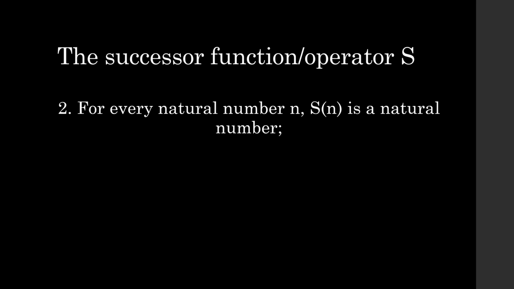So if 0 is a natural number, then by this second axiom, S of 0 is also a natural number, right? So we've already got a set with two elements, 0 and S of 0. Or so we may think. If you know anything about sets, you'll know that sets do not care about repetition of elements. I can only have 0 once in the natural numbers. I can't have 0 a bunch of times. And I don't have any guarantee here that S of 0 is not 0 itself.